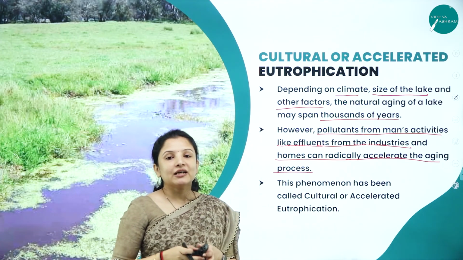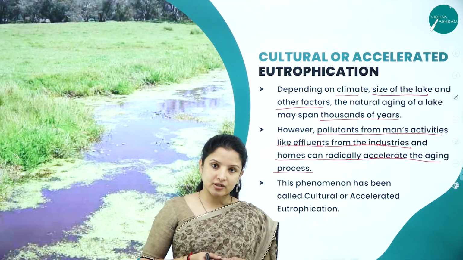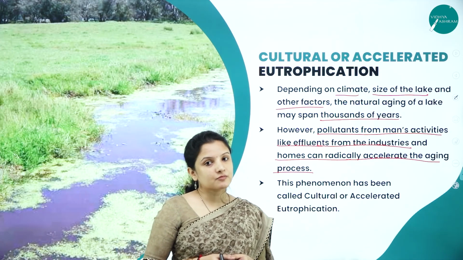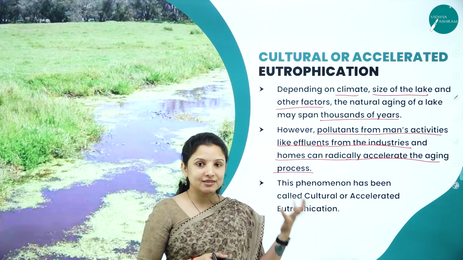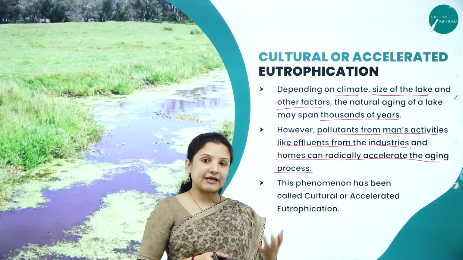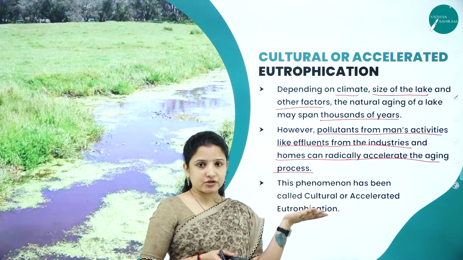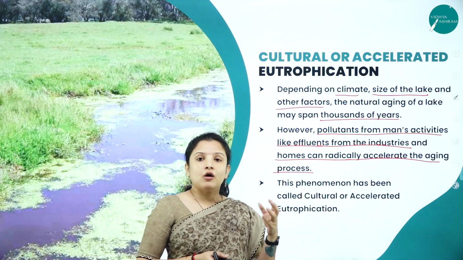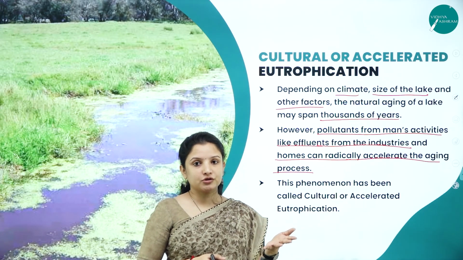As I told you, it will take thousands of years for a lake to age naturally. We have seen this in the ecosystem chapter of biology as ecological succession. Naturally, for the aging of the lake to take place, it will take thousands of years.